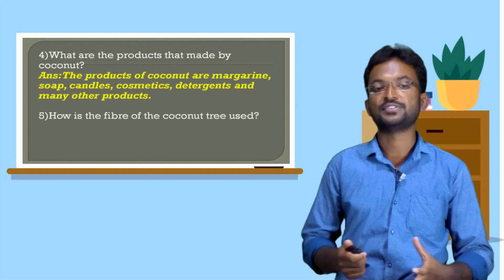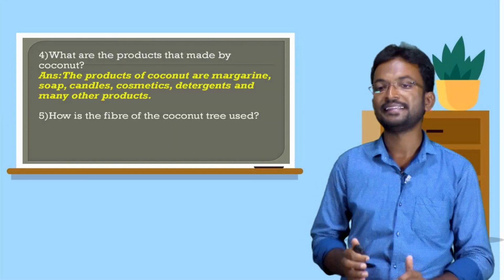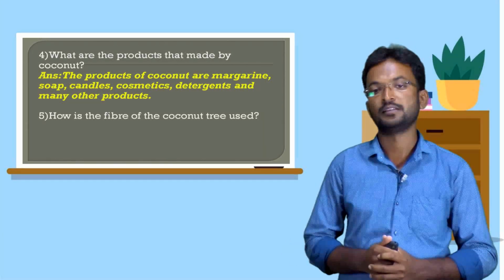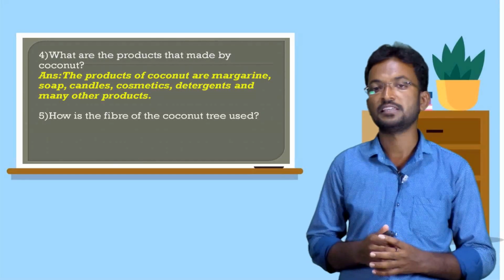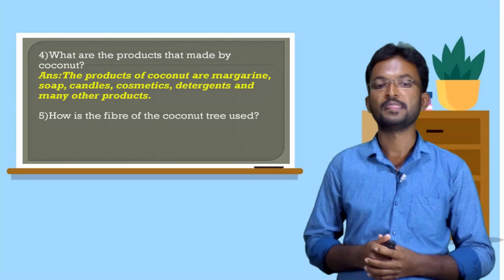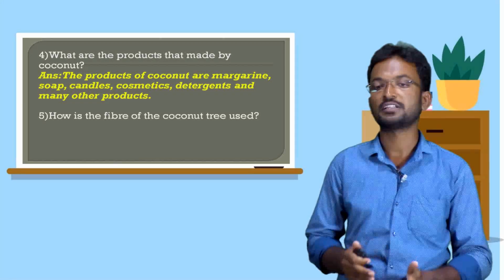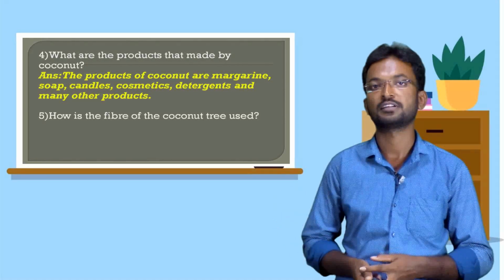Okay, next question. How is the fiber of the coconut tree used? We can see the fiber outside the coconut shell. What are the uses of that coconut fiber?